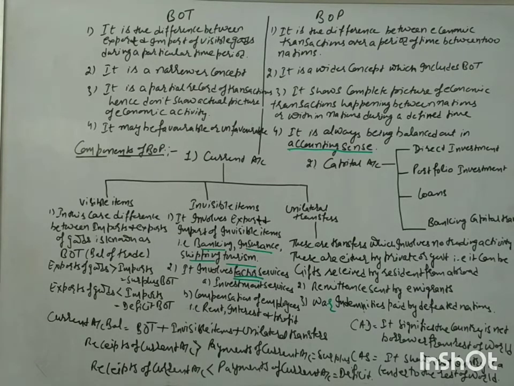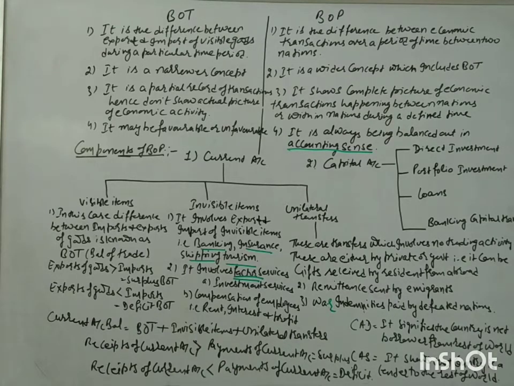That is coming under the definition of unilateral transfers. Any scholarships being provided, that is also coming under the definition of unilateral transfers. So these are the various aspects: the visible, invisible and unilateral transfers.